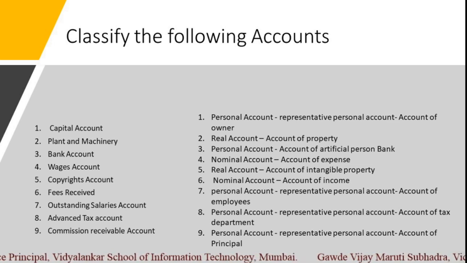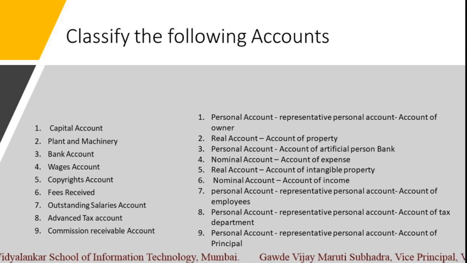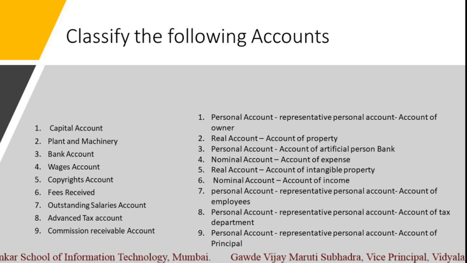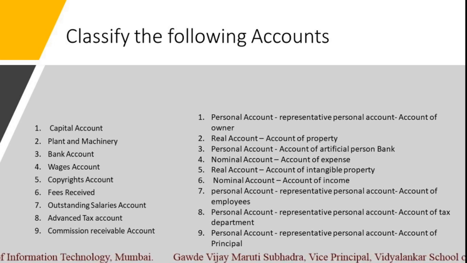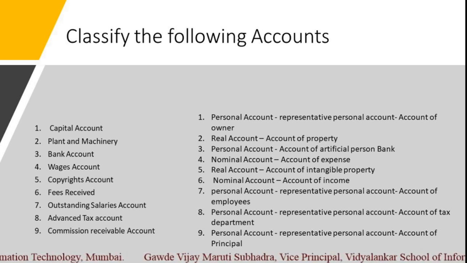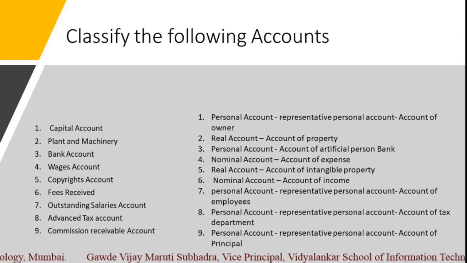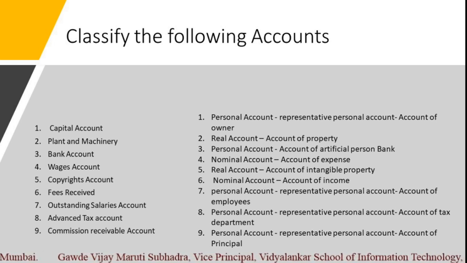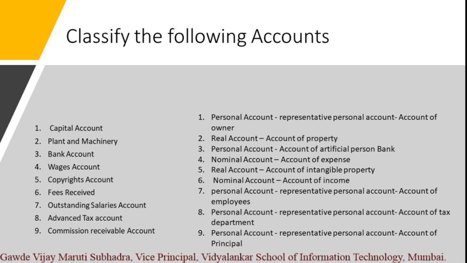Next is plant and machinery account. You can easily find out that it is an account of property, that is, plant and machinery is a property. So it's a real account. Bank account. Now again, bank is an artificial person. So it's an account of an artificial person, that is bank. So it is a personal account. Wages account. Wages, we are making the payment to workers, so it's an expense. So it's a nominal account.